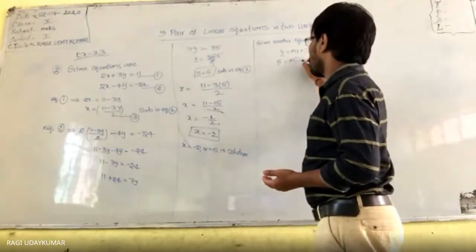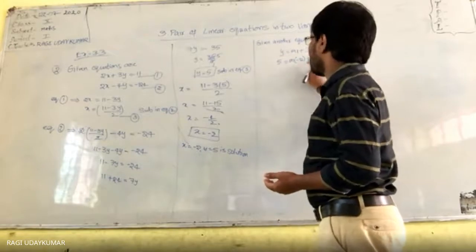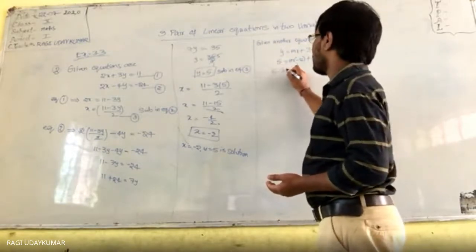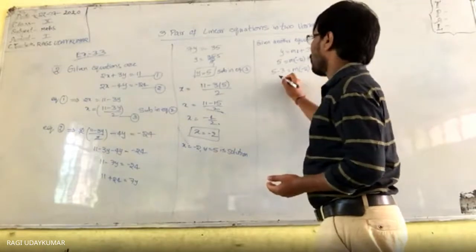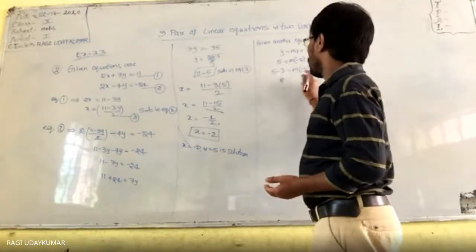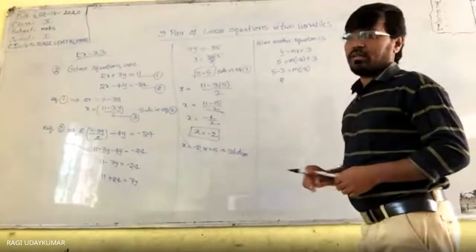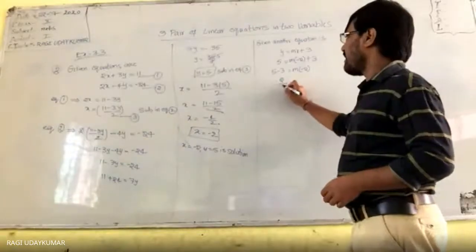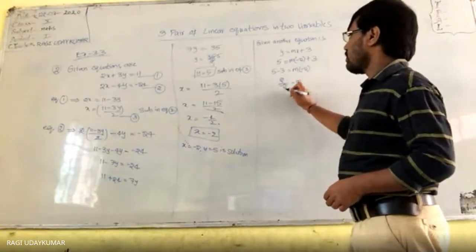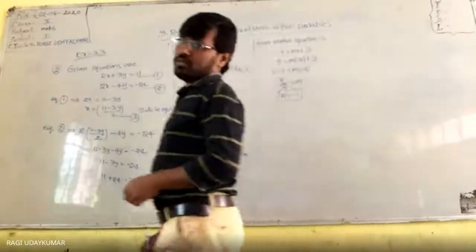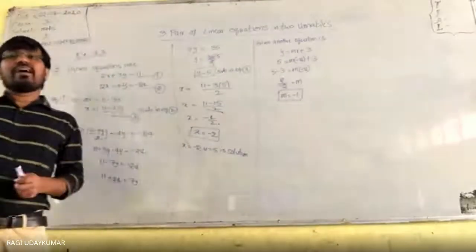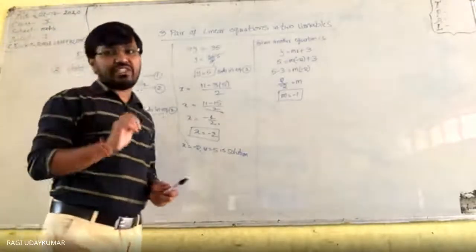5 is equals to m into x, that is minus 2, plus 3. So plus 3 first you have to take to this side. 5 minus 3 is equals to m into minus 2. So here 5 minus 3 equal to 2, you will get 2. And this minus 2 if you take to the left side, what do you get? 2 divided by minus 2 you will get minus 1, which is equals to m. M is equals to minus 1. So this is a way to find the value of m. Here, little bit different.